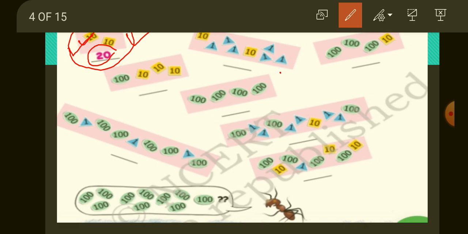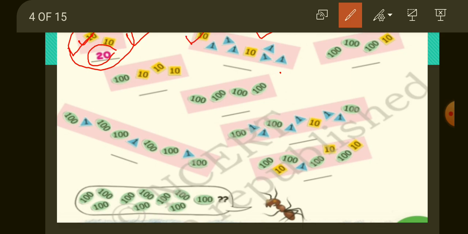Now it's your turn to do it. See here, many cards are given. We can observe that some cards belong to tens and some belong to ones. So how will you add?